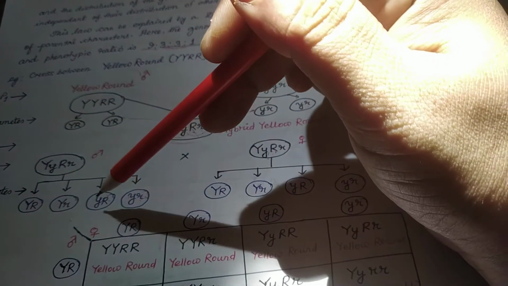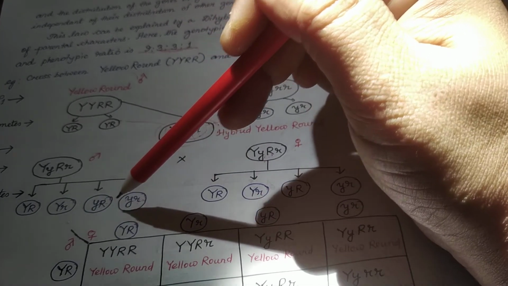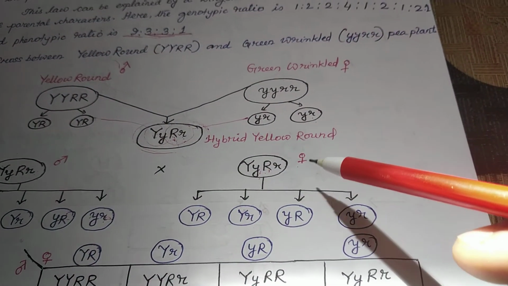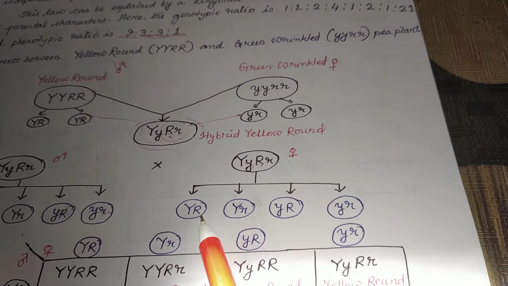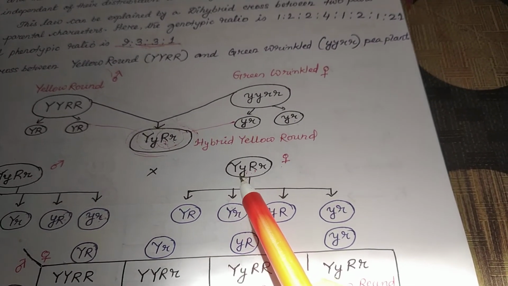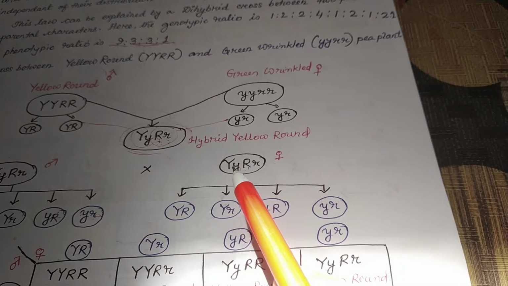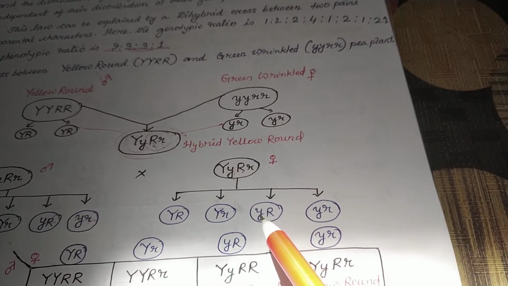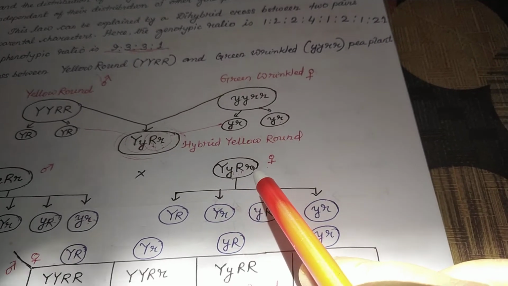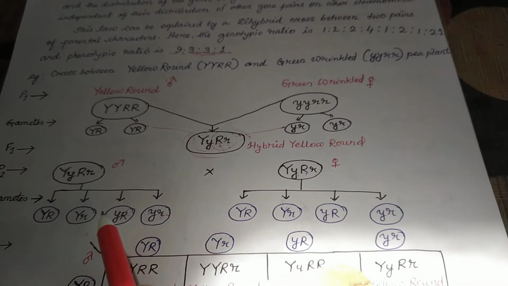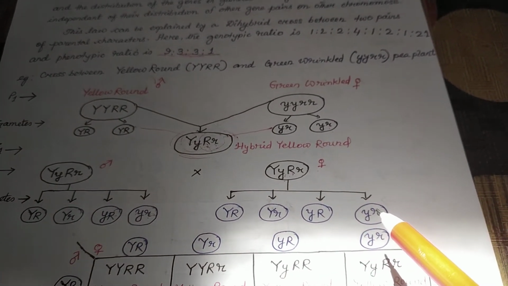That's why we get yellow round, yellow wrinkle, green round gamete and green wrinkle gamete. Similarly, for this female plant also, we get the same 4 types of gametes. It is the yellow round gamete, then capital Y with small r, that is yellow wrinkle, can be there. Small y and R means green round. Again small y and small r, that is green wrinkle. So from the F1 we will get 4 types of gametes, that is different.